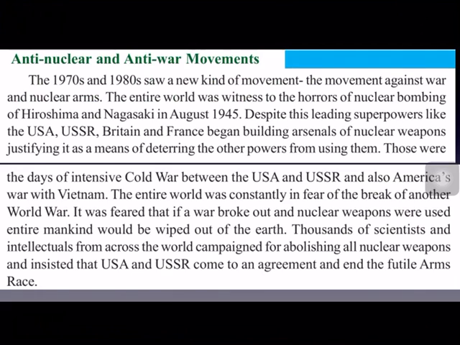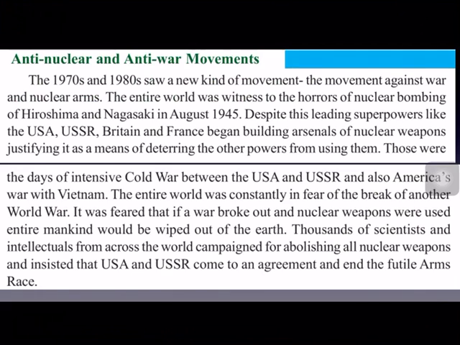Now, anti-nuclear and anti-war movements. As we know, during the Second World War in 1945, on August 6th and August 9th, Hiroshima and Nagasaki, two cities of Japan, were bombed by USA with the help of USSR. These two cities were completely devastated due to the bombing. Then Japan surrendered to the Allied powers and the Second World War came to an end. These cities were devastated in such a way that they almost became deserts, and even today they face many problems.